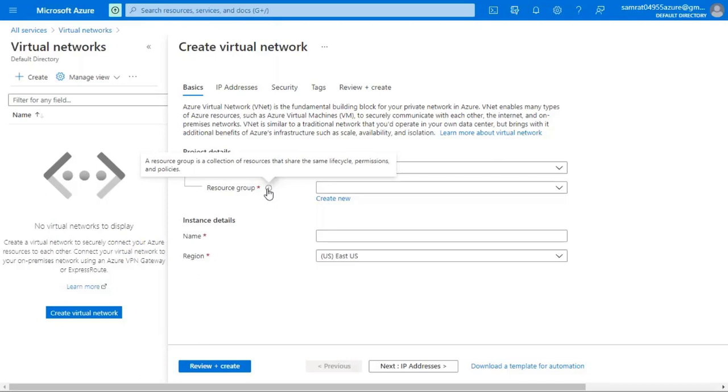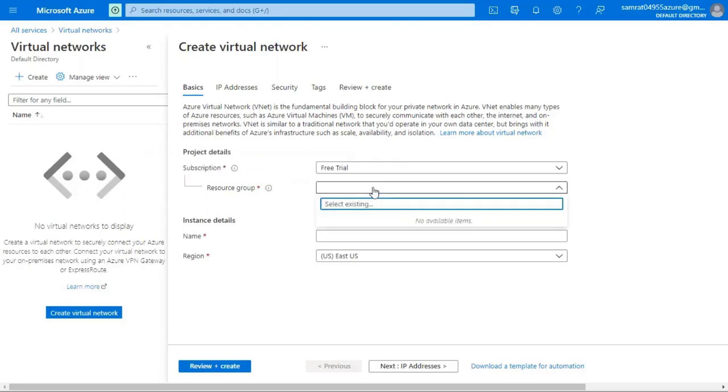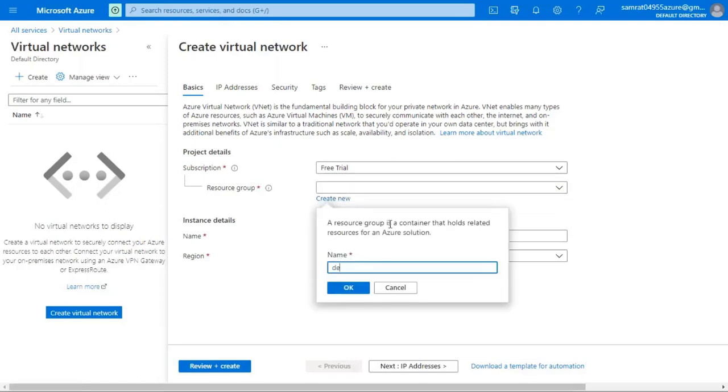In the resource group, a resource group is defined as a collection of resources that share the same lifecycle, permissions, and policies. As you can see, I do not have any resource group, so I will be creating my own resource group. I click on Create and then name it demo resource.